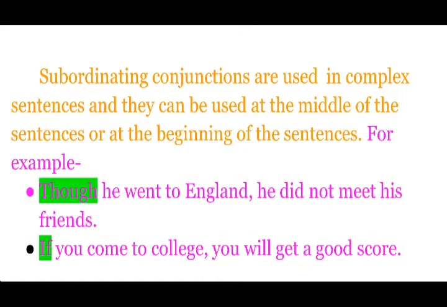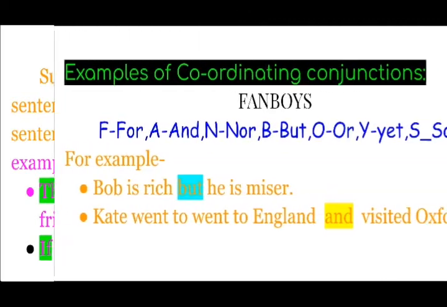For example, though he went to England, he did not meet his friends. So though is a subordinating conjunction, and it is used at the beginning of the sentence. Another example, if you come to college, you will get a good score. If is another subordinating conjunction.